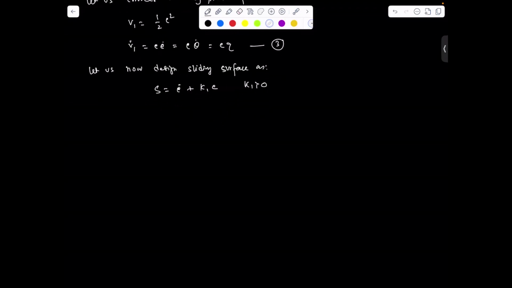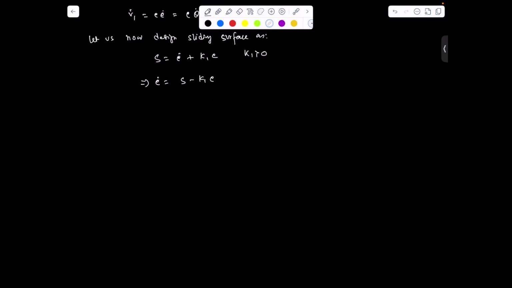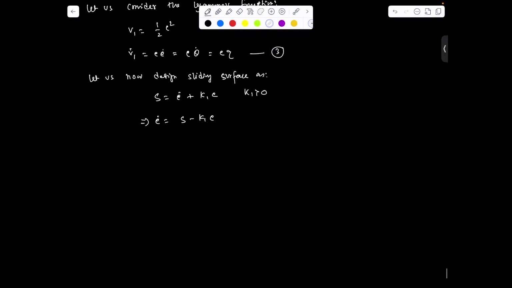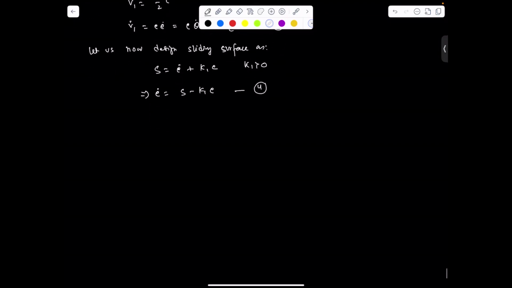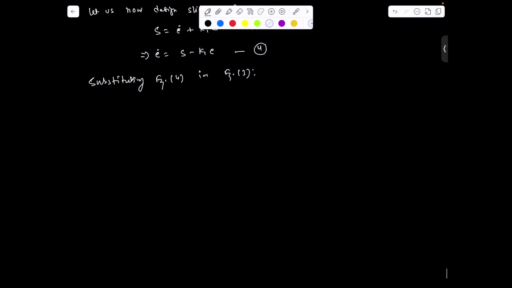So now from this we can write E dot equal to S minus K1 E. This E dot we will substitute in equation 3, and let us define it as equation 4, following the same step that you have done in the backstepping control design. Substituting equation 4 in equation 3, we can write V1 dot equal to E times (S minus K1